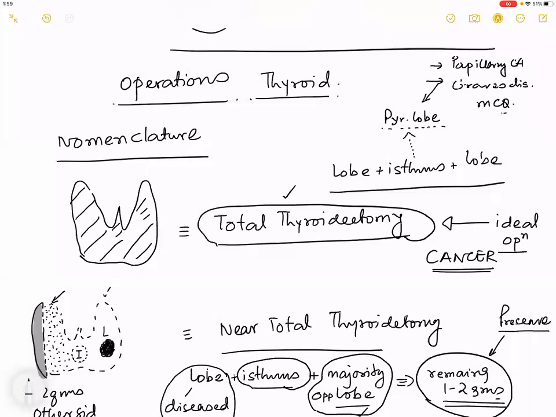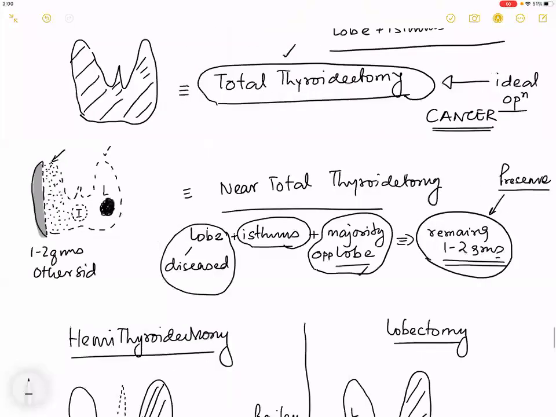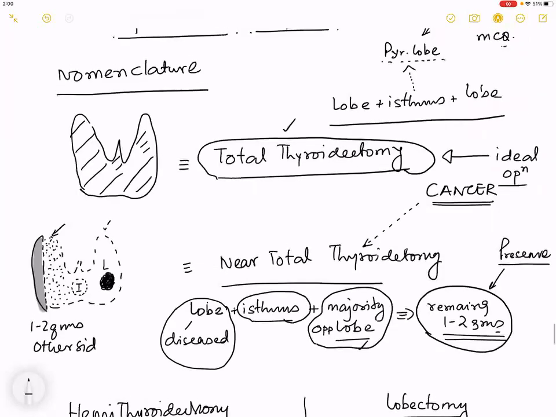But if you want to go in for the compromise, what is your second operation that you can do? A near total. Okay, but you should not be doing that. I do not do that. I always believe in doing a total thyroidectomy.